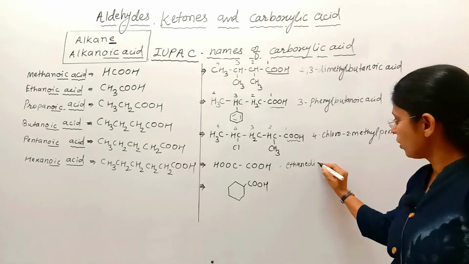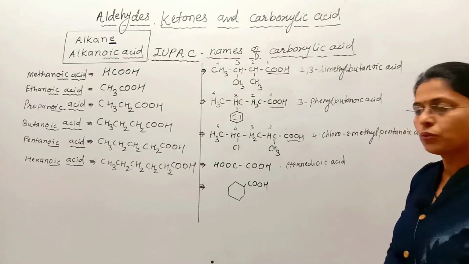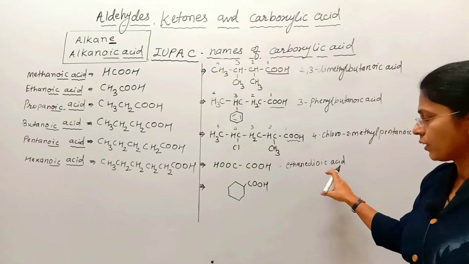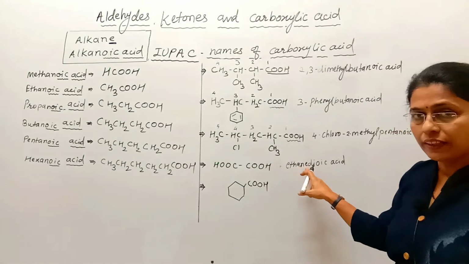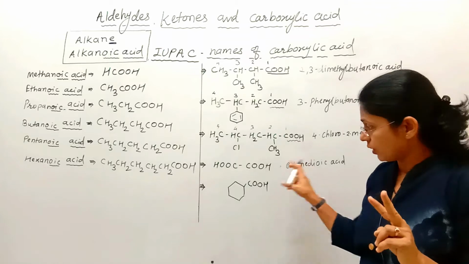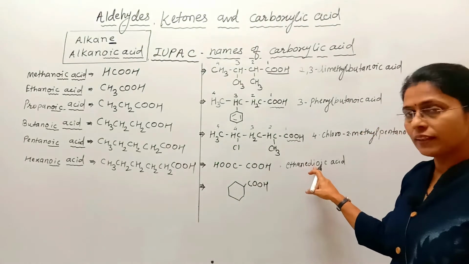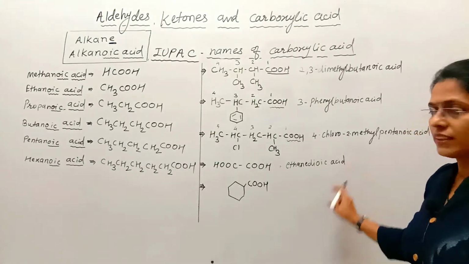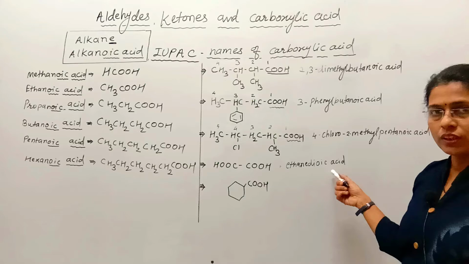For carboxylic, OIC acid. So the name of the compound is ethane dioic acid. Same functional groups, 2 are there, hence di, and suffix OIC acid.